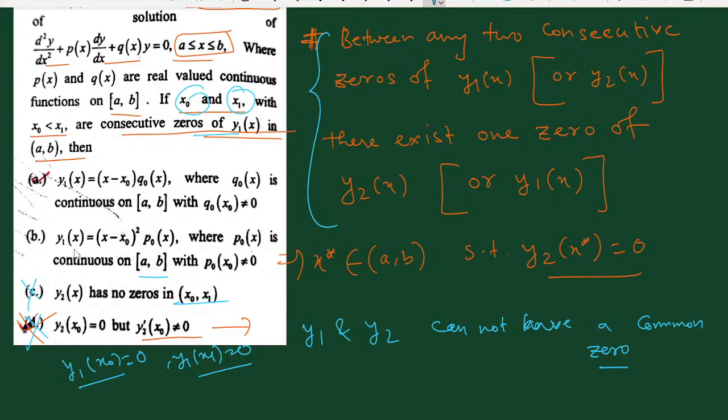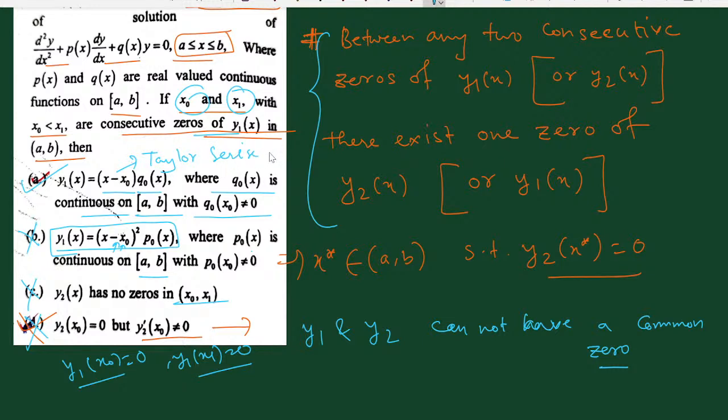If this is true, then y1(x) has two zeros at the point x0. Since this is a square term, if we put y1(x) equal to 0, then this gives x equal to x0 and x0. That means x0 is a zero of y1(x) of order 2, but this is not true. Therefore option A is true, and it says that y1(x) is equal to (x minus x0) into q0(x), where q0(x) is continuous on (a, b) with q0(x0) equal to 0. This we get from Taylor series expansion.